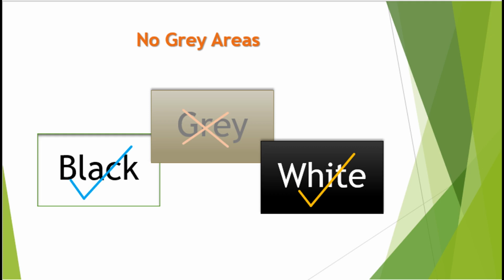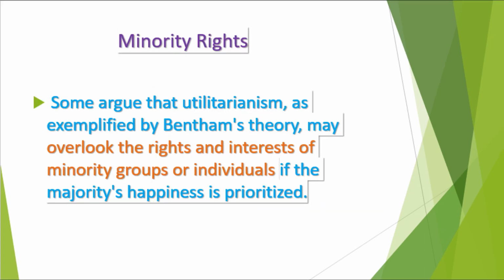Bentham neglected this perception. Number 6, the main principle of Bentham's theory is greatest happiness for the greatest number. Here, critics say, if the majority's happiness is emphasized, then the minority's interests may be overlooked or neglected.